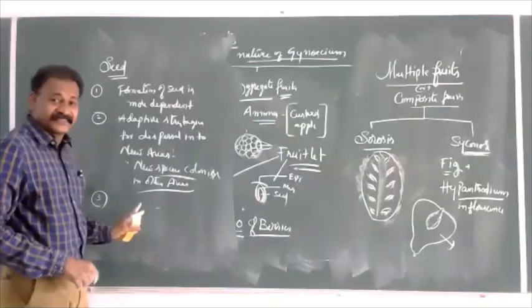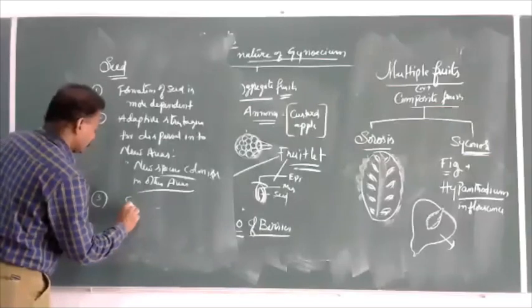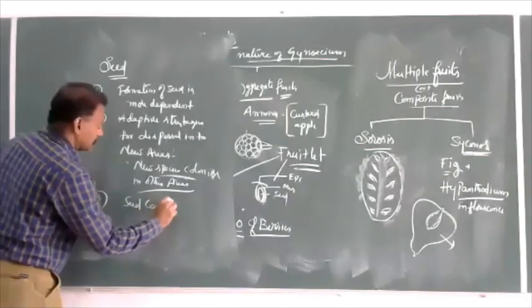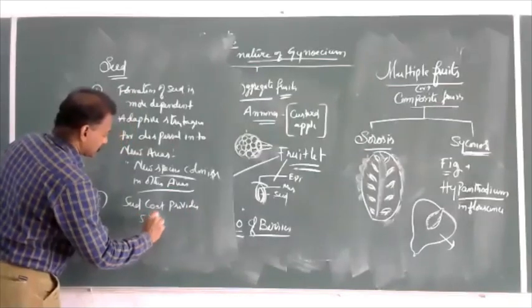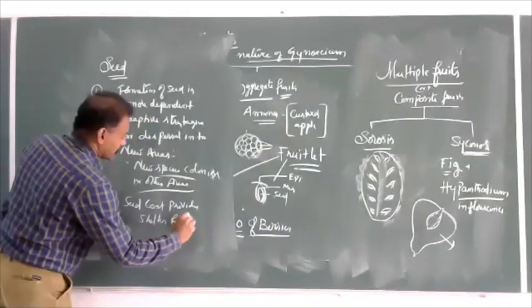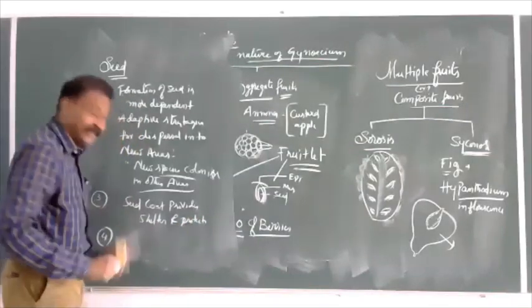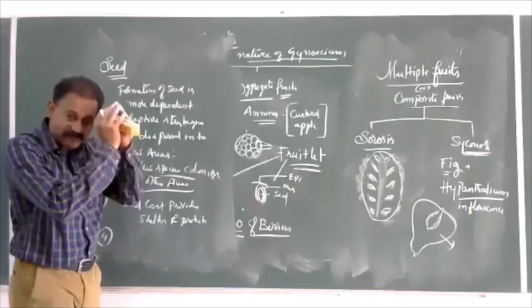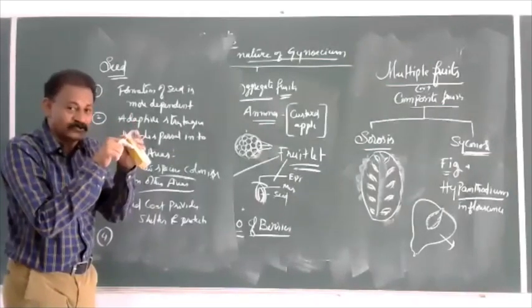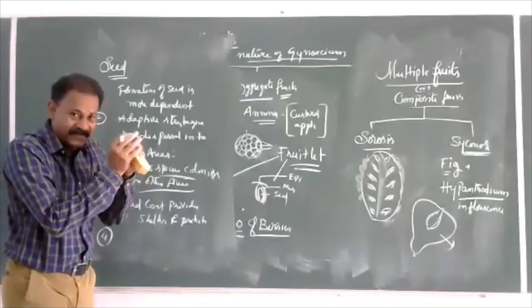Since seeds are covered with a protective layer, the seed coat provides shelter and protection. As long as it is in the form of a seed, it has an embryo which is about to develop, held back by dryness and dormancy.